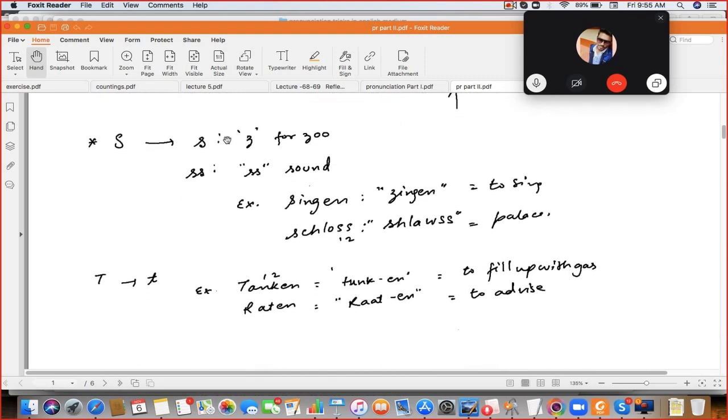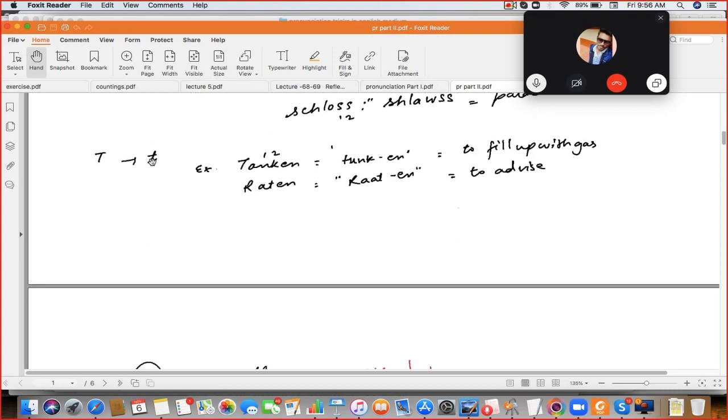Next is S. Single S is the Z for zebra, double S is sir. Okay. So speak the example. Zingen and Schloss. Zingen. Schloss. Okay, single S is the Z for zebra. And double S is sir. Zingen and Schloss.